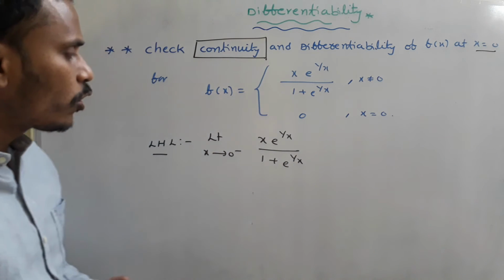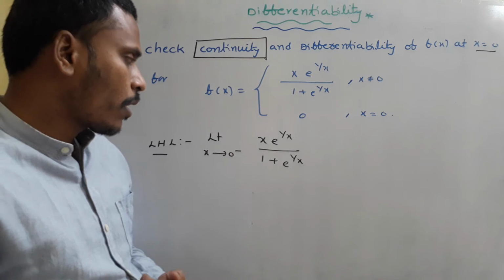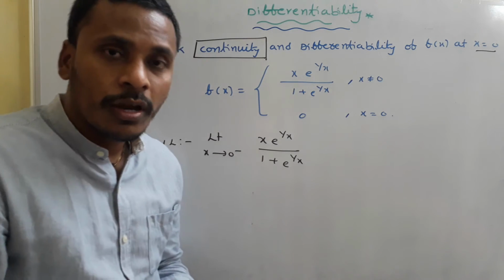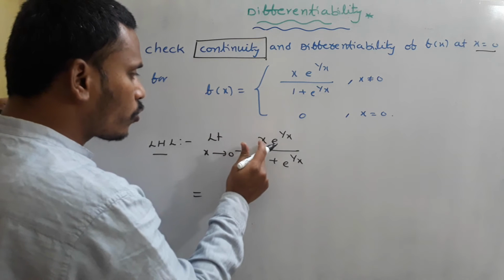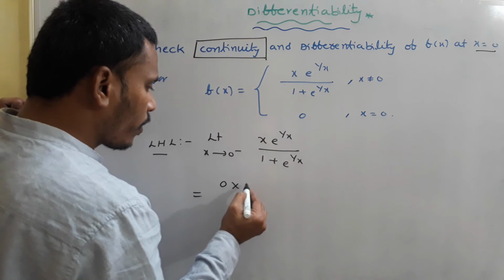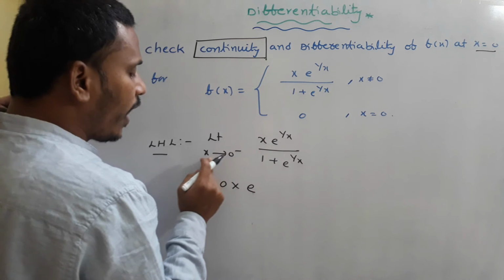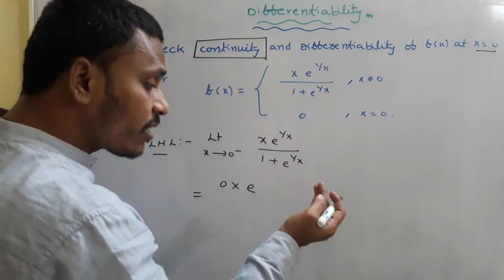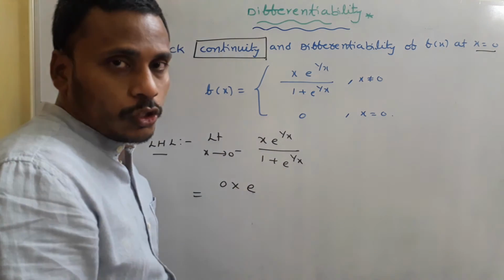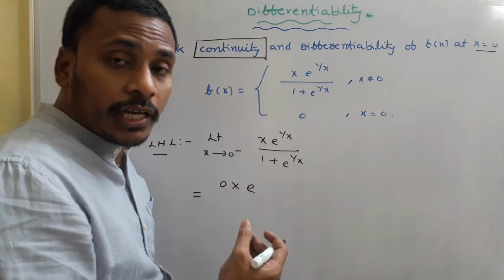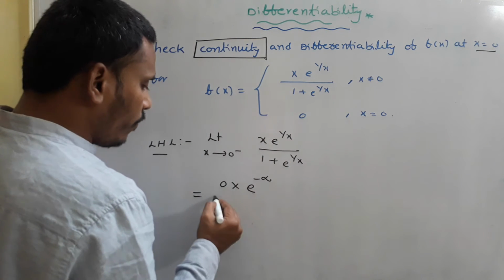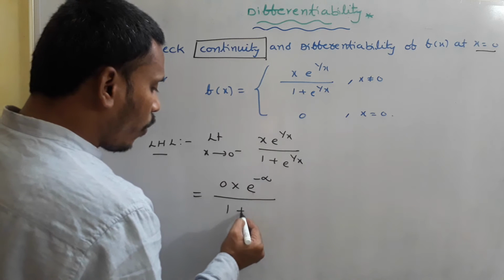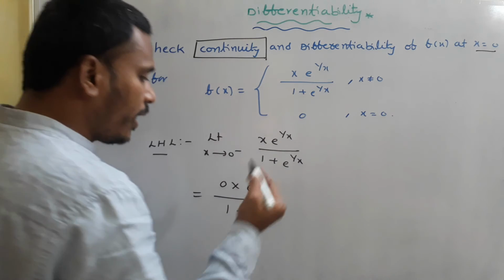It tends to minus infinity, as I already mentioned many times. So this is 0 into e power minus infinity divided by 1 plus e power minus infinity.